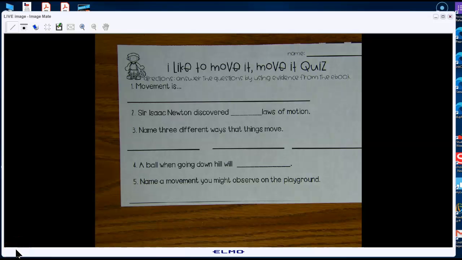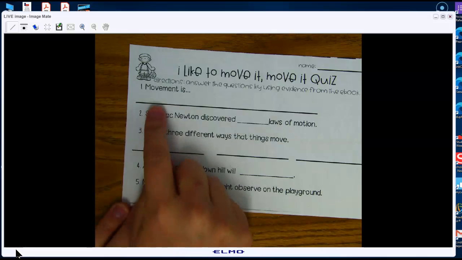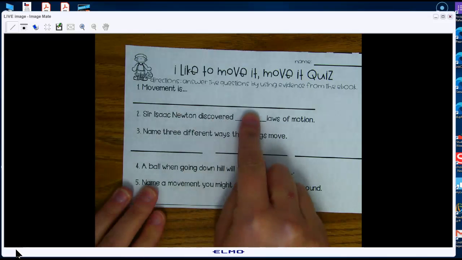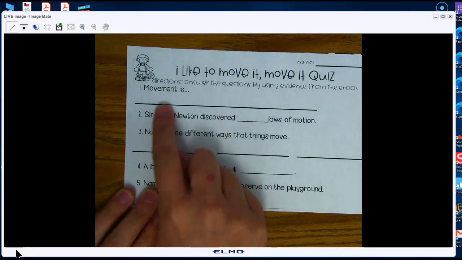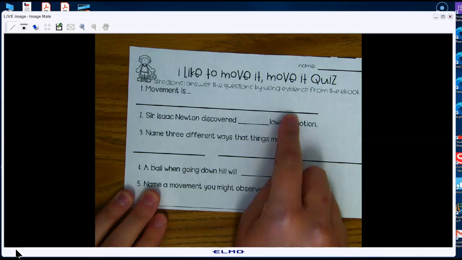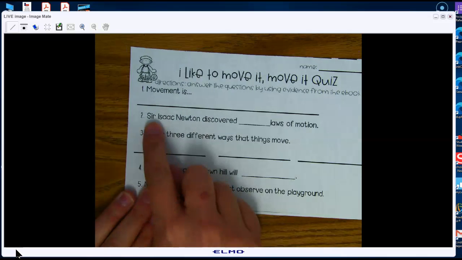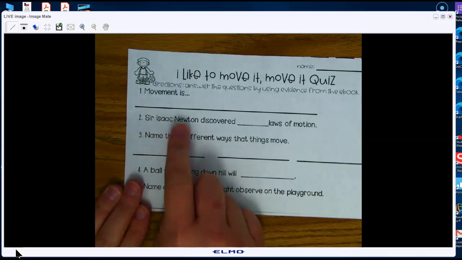Okay, this says I like to move it quiz. So I'm going to show you some pictures and we're going to talk about movement and you're going to answer these questions while we're talking about it. So number 1 says movement is. When we get to the part in the computer that says movement is, I'll highlight it and you can write it right here, okay? Then we're going to talk about a man named Sir Isaac Newton.